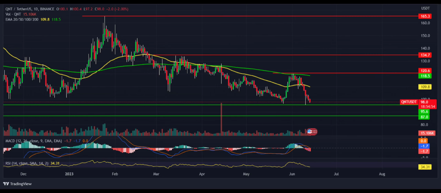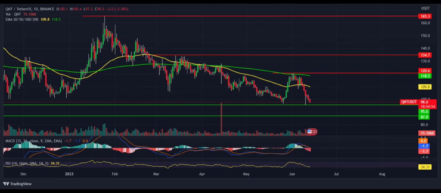The MACD curve slopes down and generates a negative crossover. It indicates that bears are active in QNT and more downside is possible. The RSI curve at 35 slopes down, which denotes weakness, and prices are likely to test oversold territory soon.